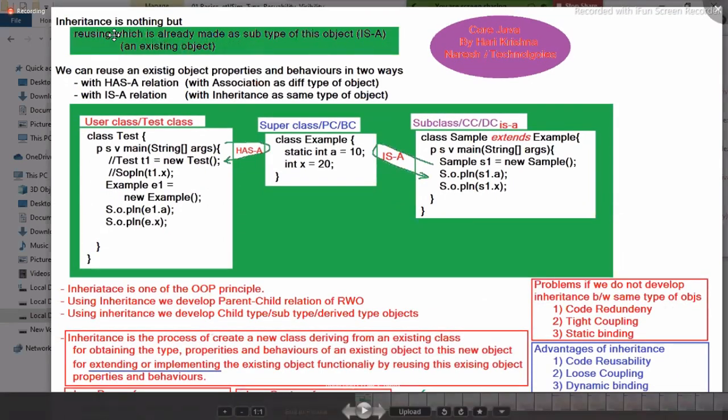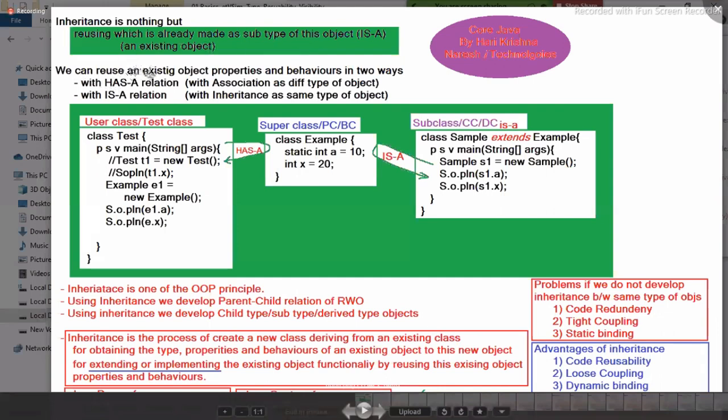Generally, people say just reusing. I am following existing materials, existing textbooks, and slowly I'm correcting them. They just say that inheritance is nothing but reusing which is already available. How you are reusing is important. You are reusing as a subtype of this object.